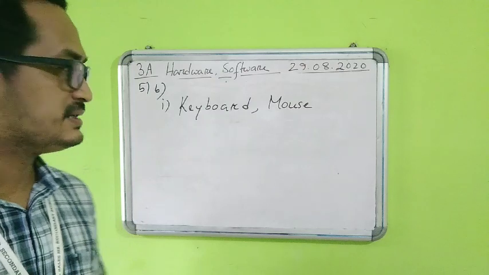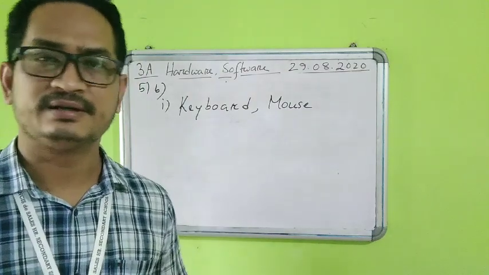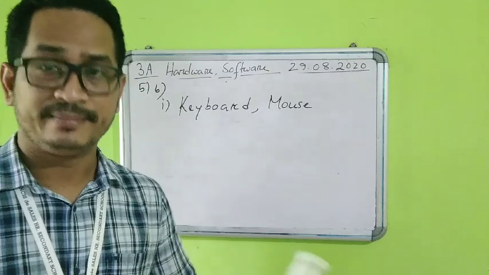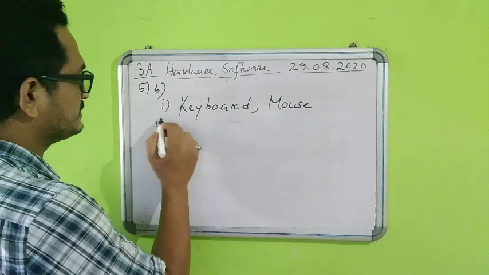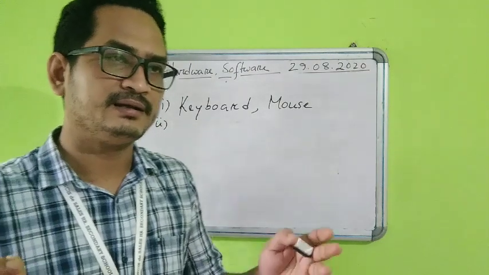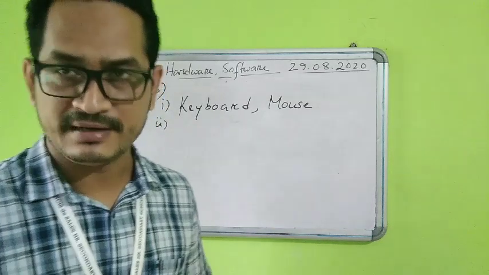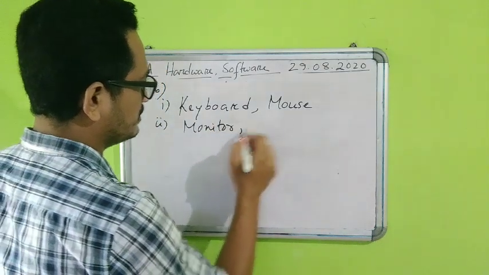Or any other you can write, scanner is also there, webcam is also there. Number 2, 2 output devices. We can write a monitor and a printer, the easiest ones.